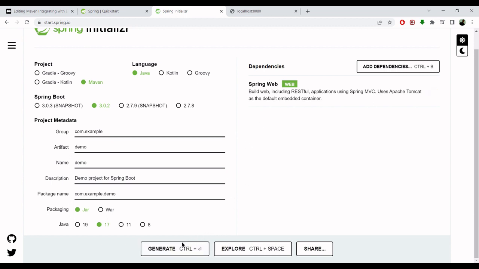In my case I already created a folder, and now I simply go to my Eclipse and click import, and inside this import I select existing Maven project, and there I click where I downloaded this demo project.